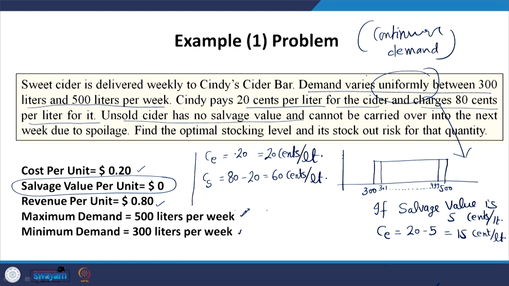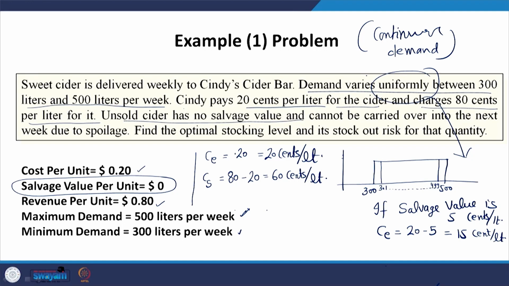Now, what is the meaning of service level? If I want to have 100% service level, that means I am always ready to fulfill 100% demand, and 100% demand is 500 liters.